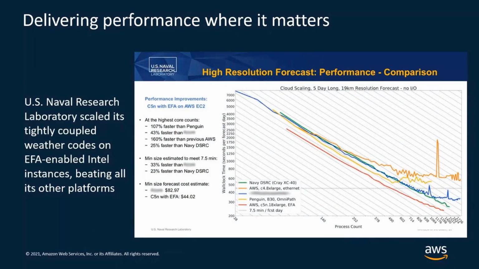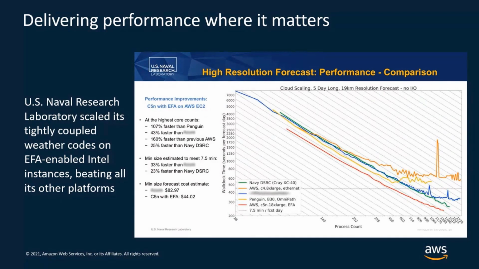Another good example are the results obtained by the US Naval Research. In this case, we talk about weather simulation. As you know, this type of simulation is very difficult to accelerate because it hardly scales on a large number of nodes. Performance is strongly linked to the latency of the network that interconnects the compute nodes with each other. For this reason, we are very pleased that the results show how AWS is the fastest platform among those that have been tested by the customer.